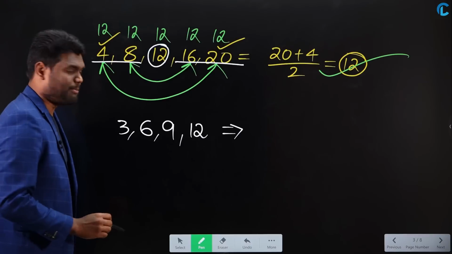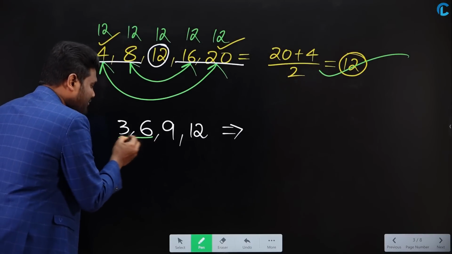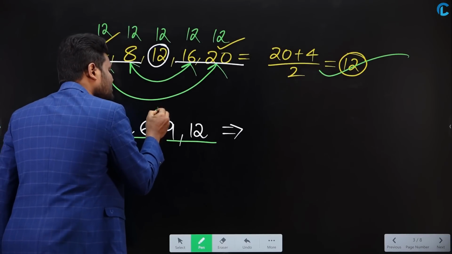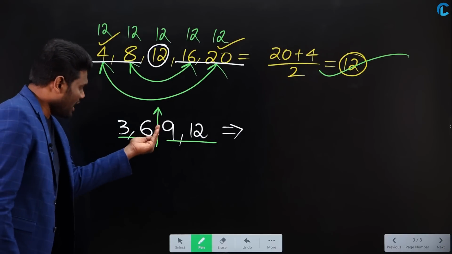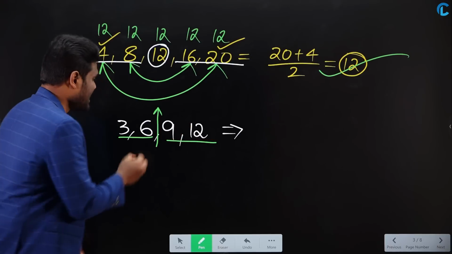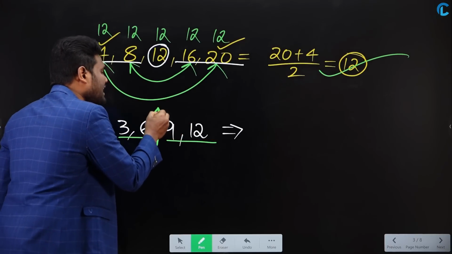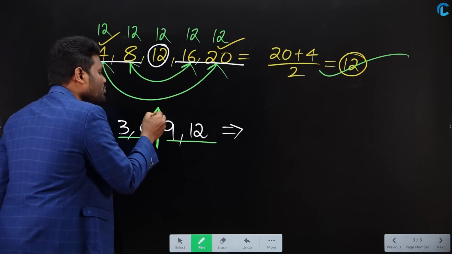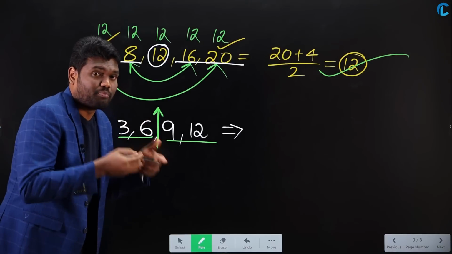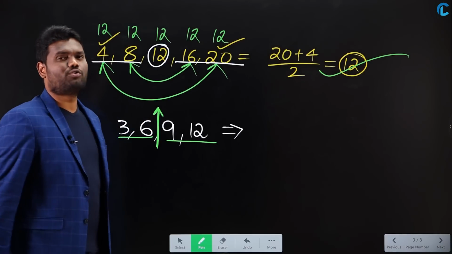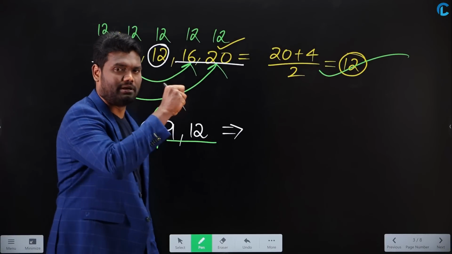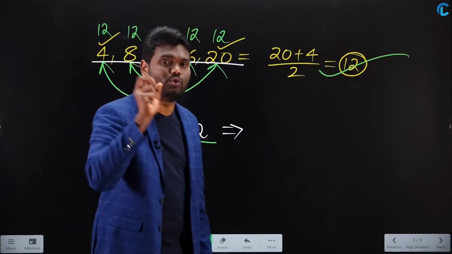But in this example, if you look here, you have total 4 numbers. Now exactly middle is nothing but this one, which means left of this one you have 2 numbers, right of this one you have 2 numbers. Now what is this exact middle value? This value is nothing but average. You are unable to see what that value is, but how to find that value? You need to calculate average of middle 2 numbers. What? Average of middle 2 numbers.